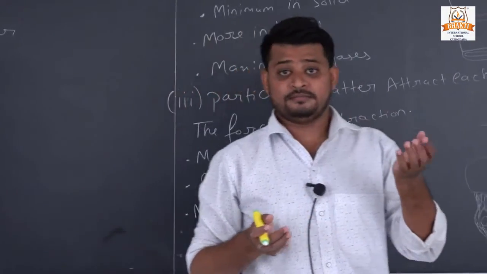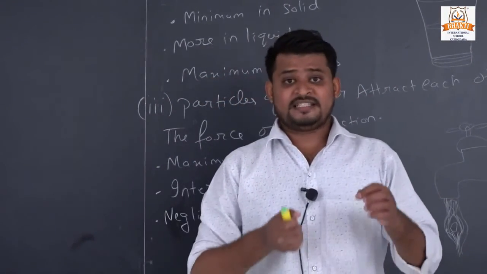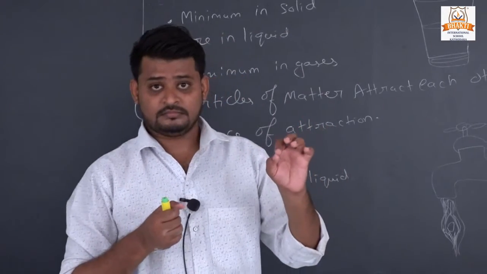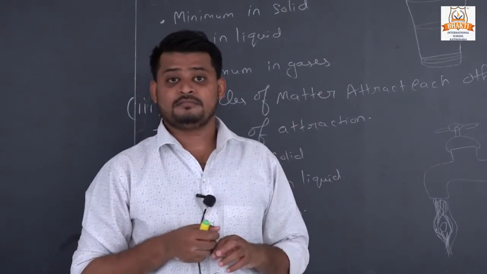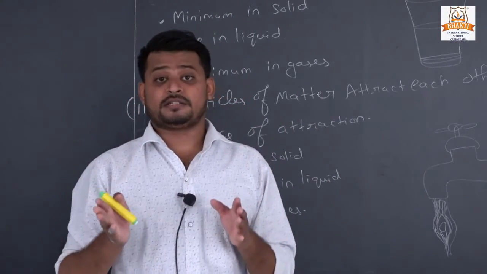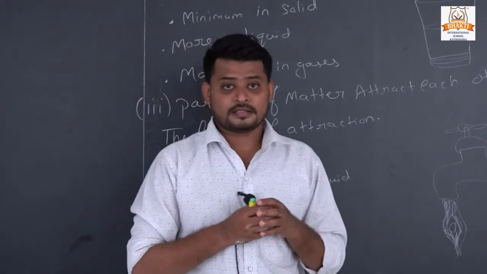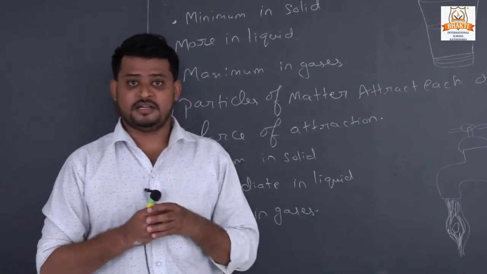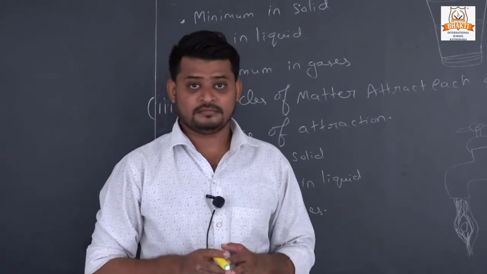Let us see some other examples. Take a nail and a hammer. When we strike a nail with a hammer, what happens? The nail doesn't break. Why? Because the particles of the nail attract each other strongly. That's why when we hit it with a hammer, it doesn't break.